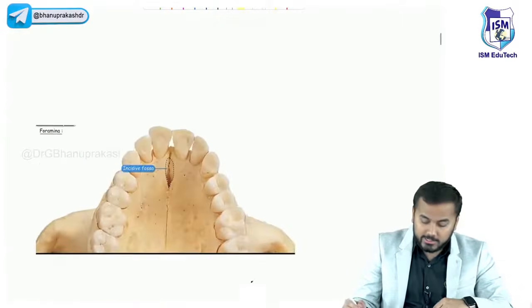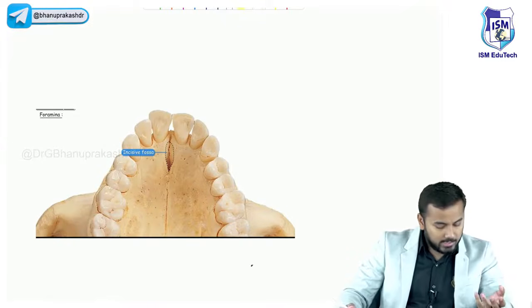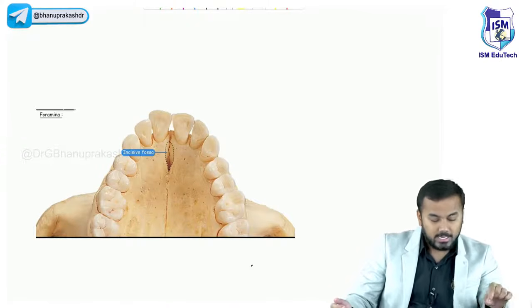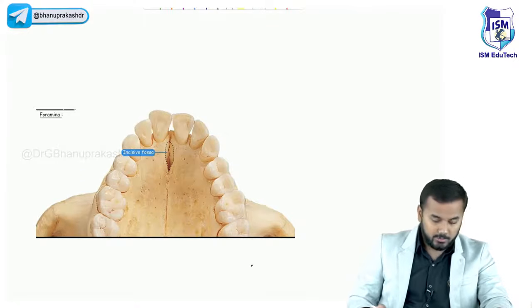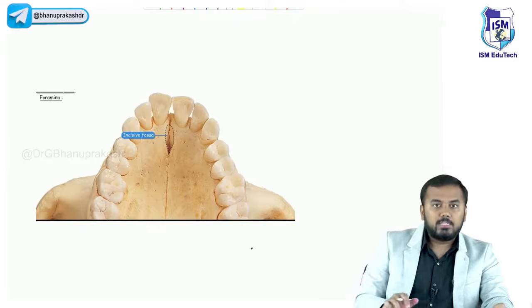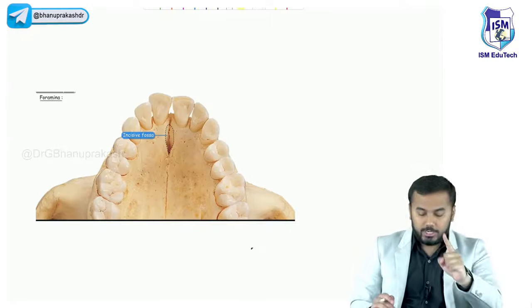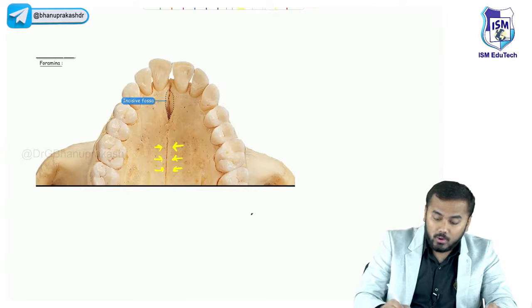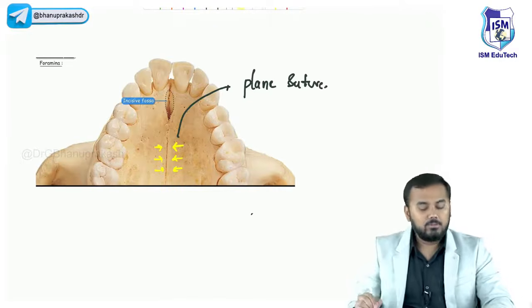Just look at this. All of you know what the maxilla is? Yes or no? Devendra Solanki, that is not a problem even if you didn't study it, but you have to study it here. This is very important. If you look at the maxilla here in the palate, between the two maxillae there is a suture. You can see the suture very clearly, and both surfaces of this suture are plain, right? That is why I call this a plain suture.